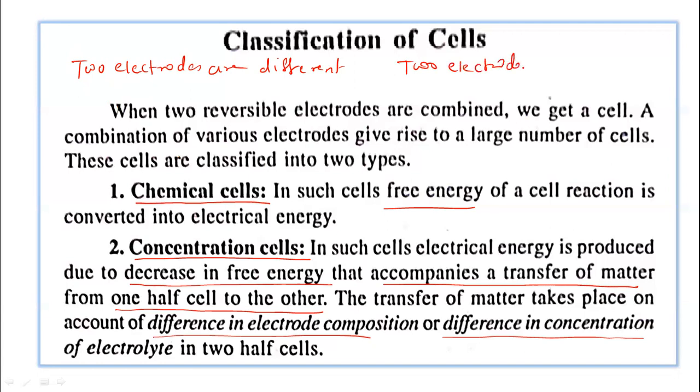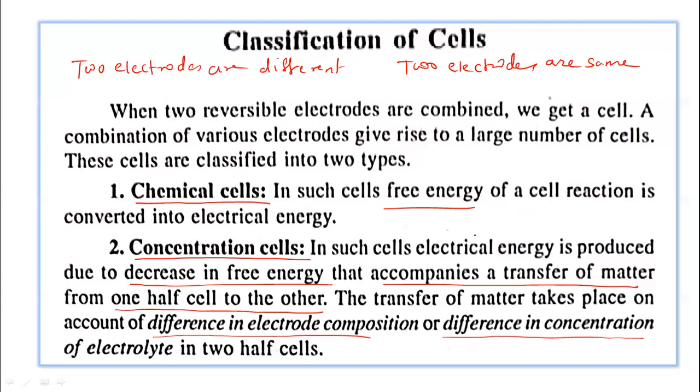That is the major difference between the chemical cell and concentration cell. So in a concentration cell, the two electrodes are the same. Only there is a difference in the concentration or composition of the electrodes, or a difference in the concentration of the electrolyte in two half cells.